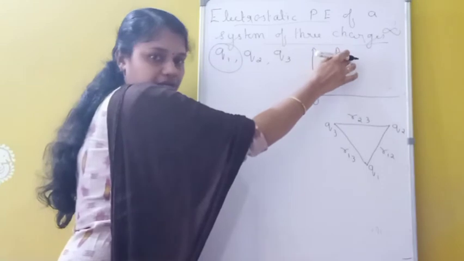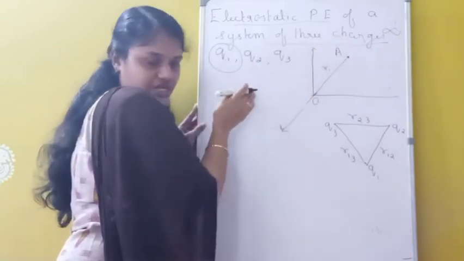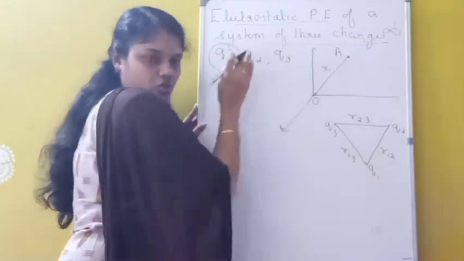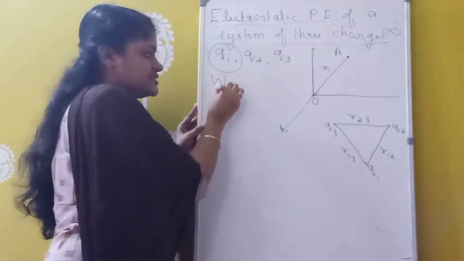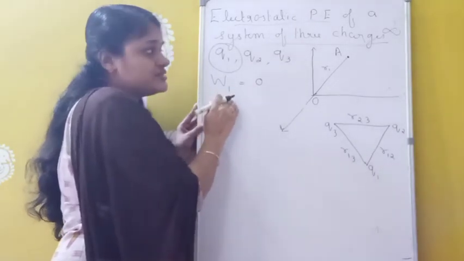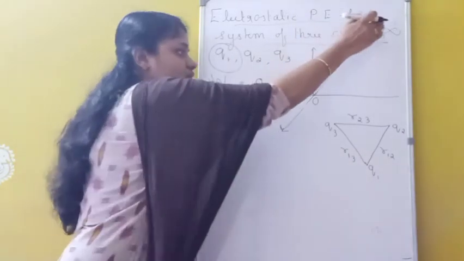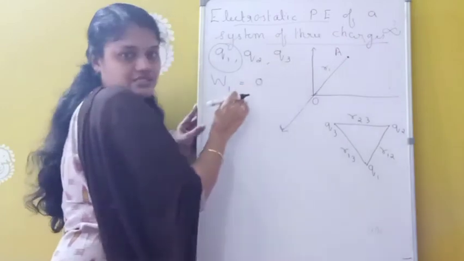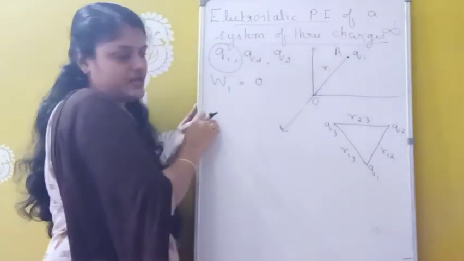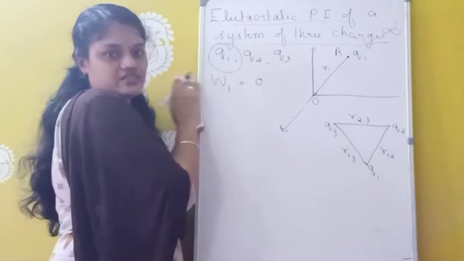At this point A, there is no potential and no charges present, so the work done should be 0. So in the first case, W1 equals 0. That means the work done to bring the charge Q1 from infinity to position A is taken as 0.